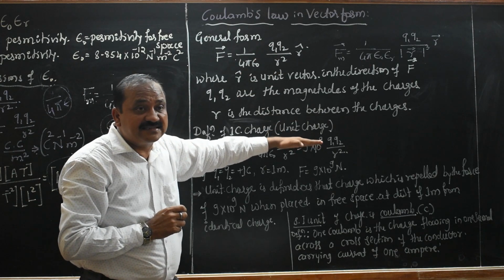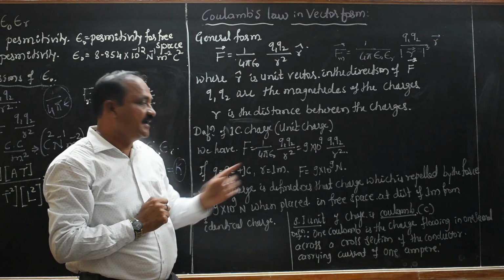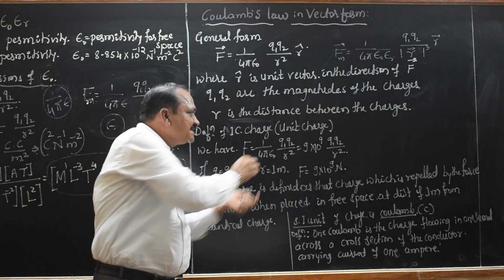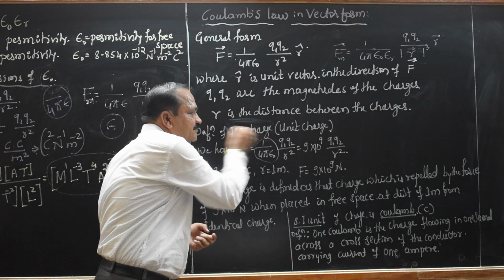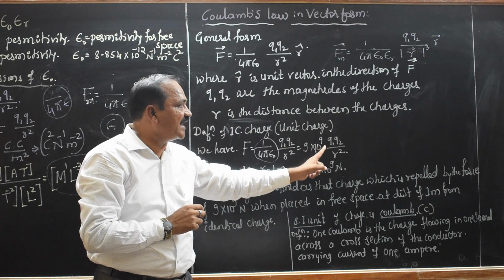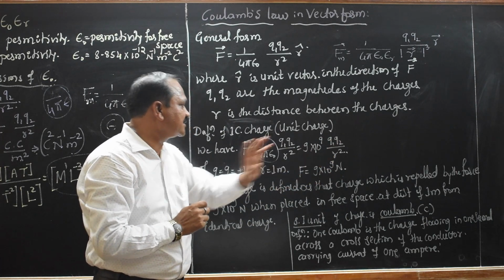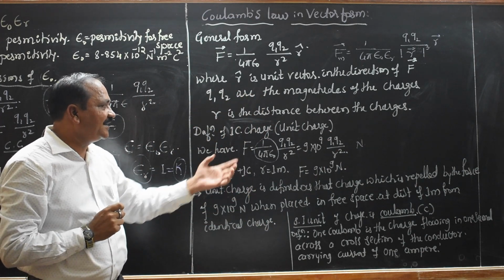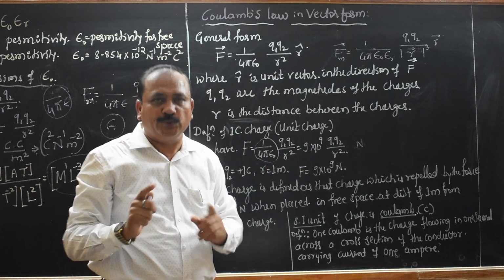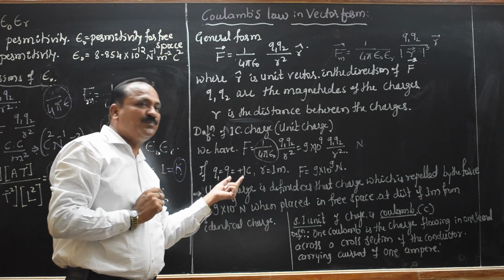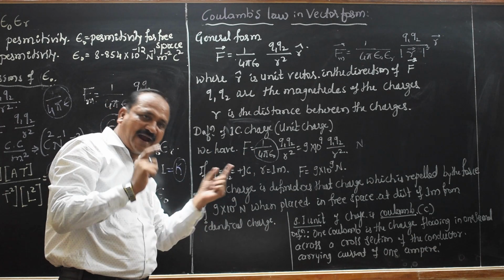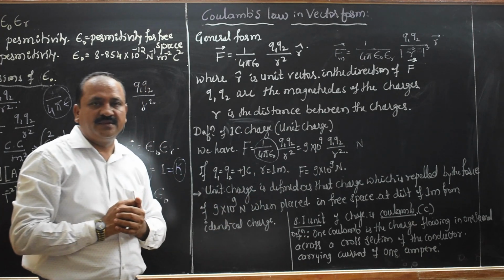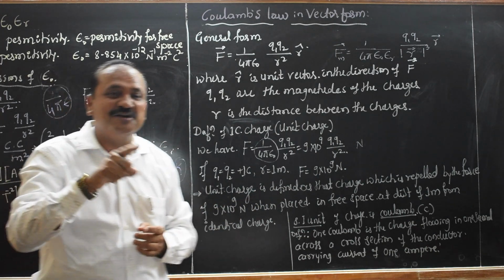In the same way, let us discuss the unit charge. F equals 1 divided by 4 pi epsilon q1 q2 divided by r square, where 1 divided by 4 pi epsilon is 9 into 10 power 9. If q1 and q2 are plus 1 coulomb charges, identical charges, separated by a distance of 1 meter, the force of repulsion.